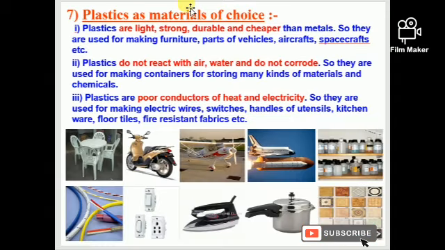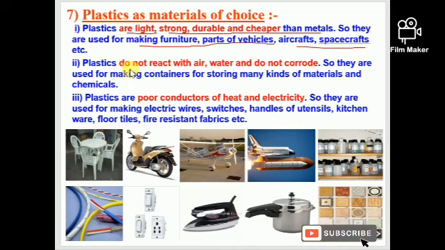So why is plastic chosen as a material of choice? There are some properties of plastic which are very essential, which make plastic a very special thing. Plastics are light, strong, durable and cheaper than metals. So they are used for making furniture, parts of vehicles, aircraft, spacecraft, etc. You know that plastic is very light, very strong also, durable and cheaper than metals.